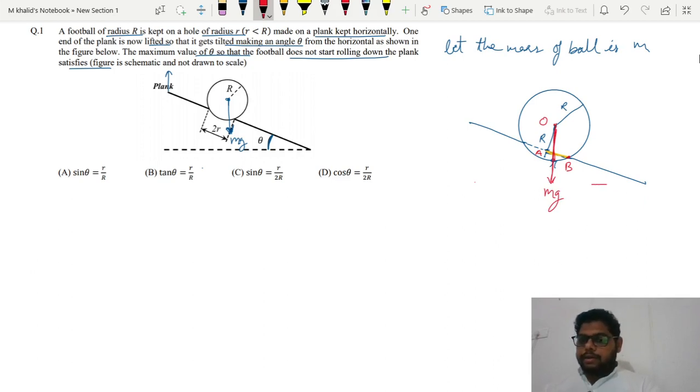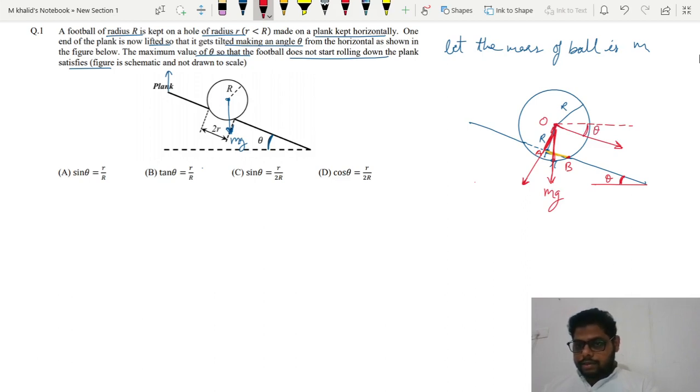This angle is theta, so what happens if we divide the force vector into components? Now one force vector will be acting along the plank, and another force vector which will be perpendicular to the plank will act like this. So if the plank is lifted at an angle of theta, this angle is theta, so this angle will also be theta.